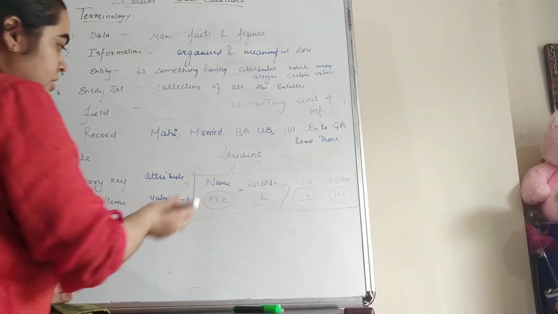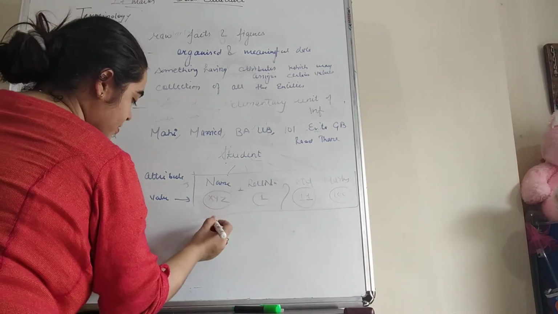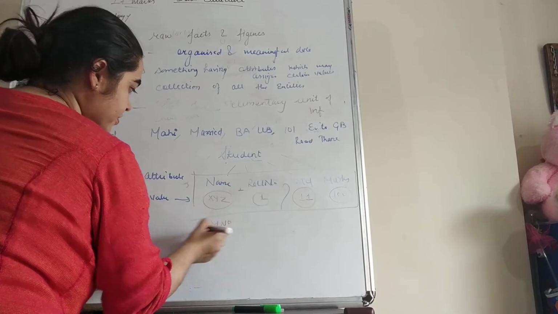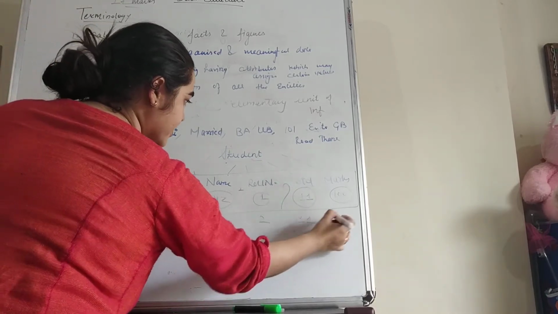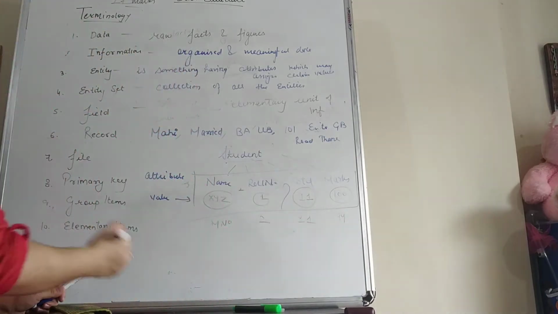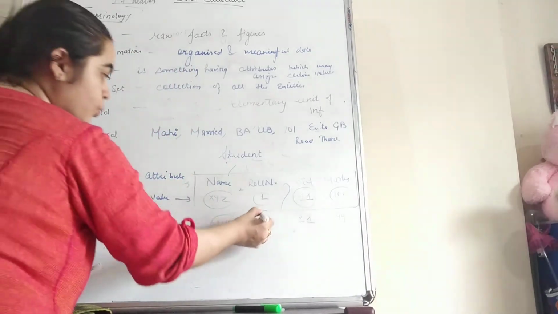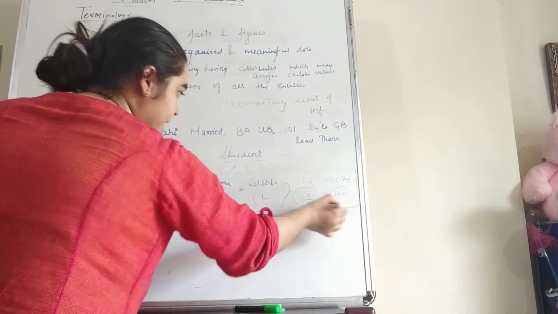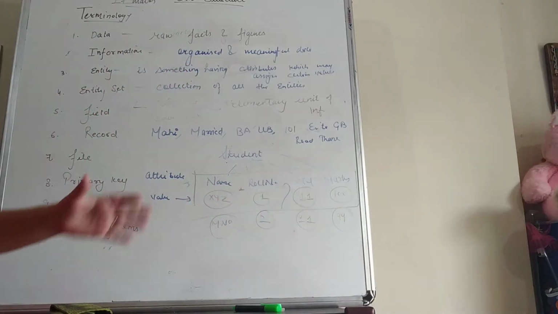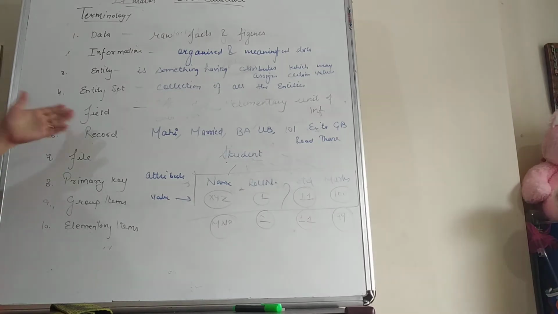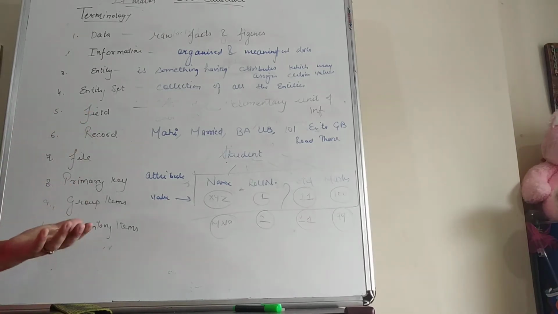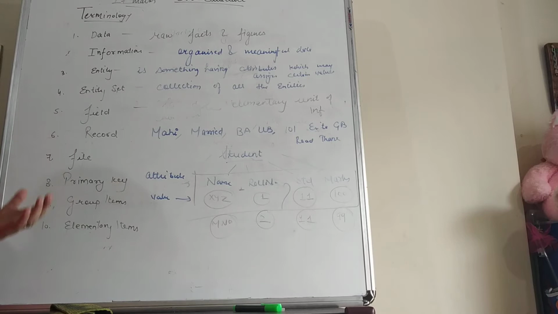If we have another student with name MNO, and his roll number is 2, and his standard is 11th, and marks are 99, then again MNO is a single field, 2 is a field, 11 is a field, and 99 is a field. So in this table there are 8 fields. So a single elementary unit of information is known as a field.